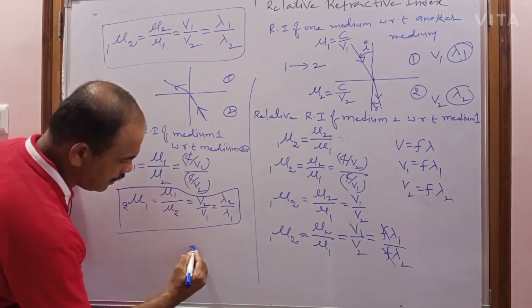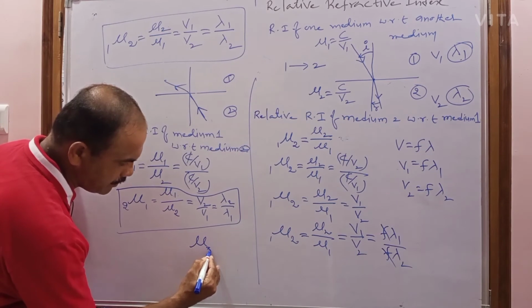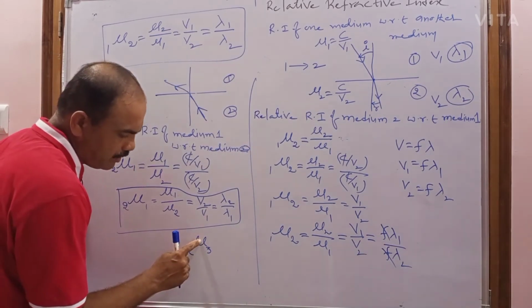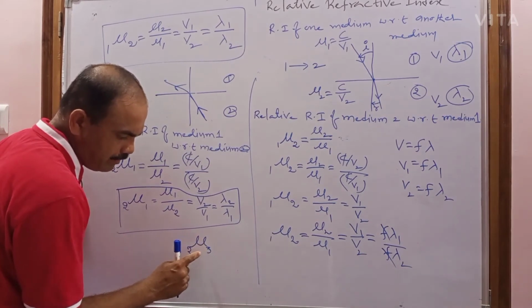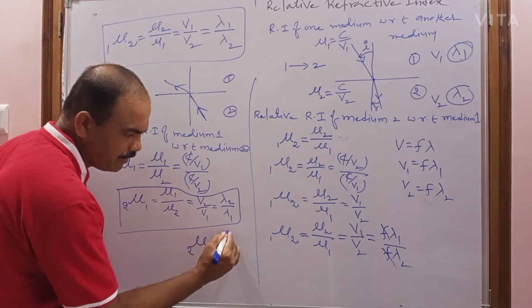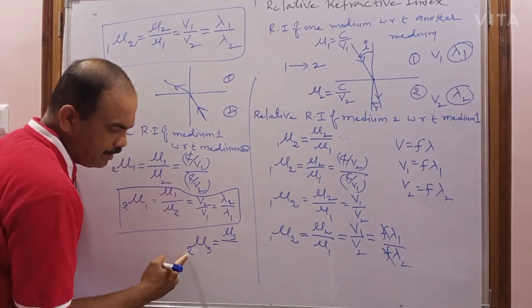So what is the relative refractive index of medium 3 with respect to 1? What is the relative refractive index of medium 3 with respect to 1? Then what should we write? What is on the right side? Here 3 is there, so its absolute refractive index, that is mu3 by what is this? mu2.